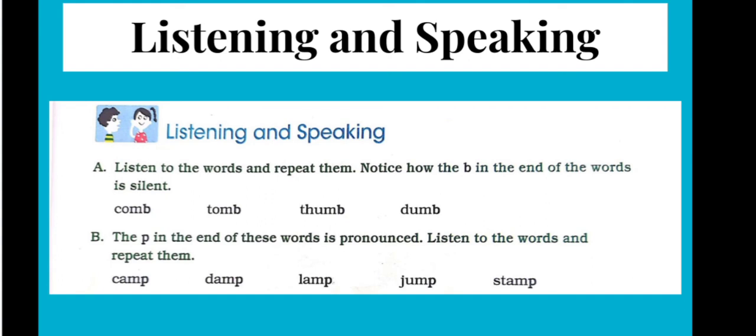Even if the letter is B, the sound is silent. Whereas in exercise B, we have the words ending with the letter P, and we pronounce the sound P, like camp, damp, lamp, jump, stamp. So here, if the letter is P, the sound is P.